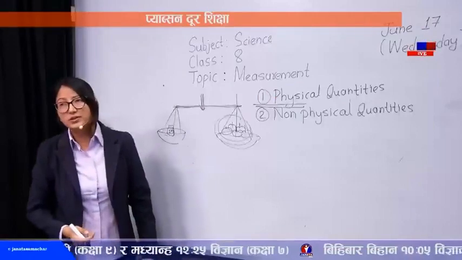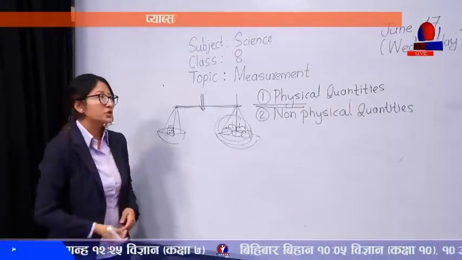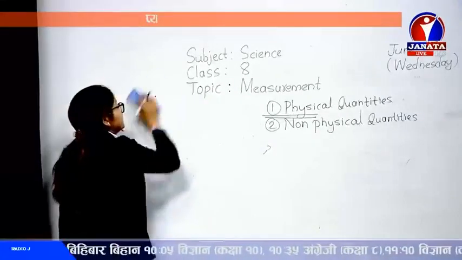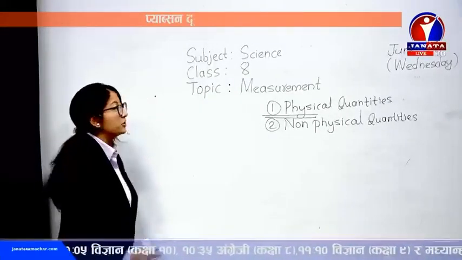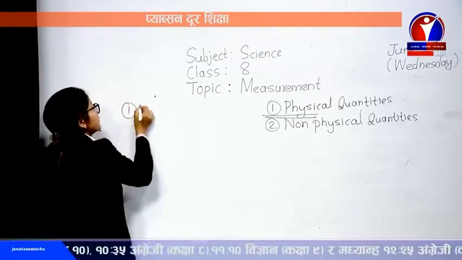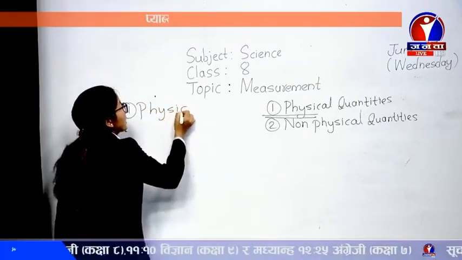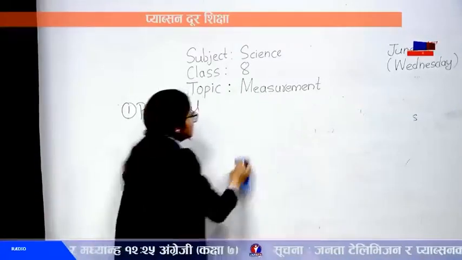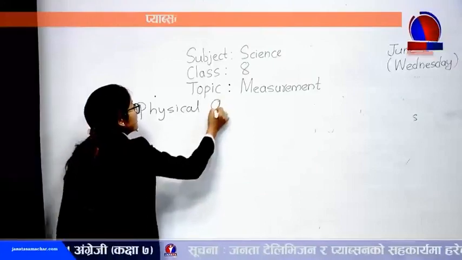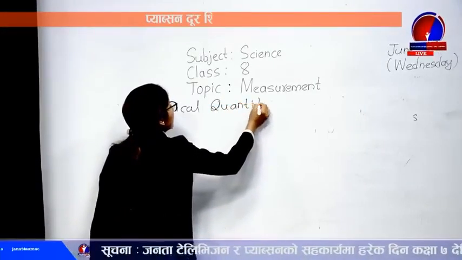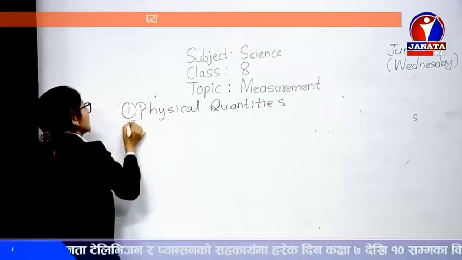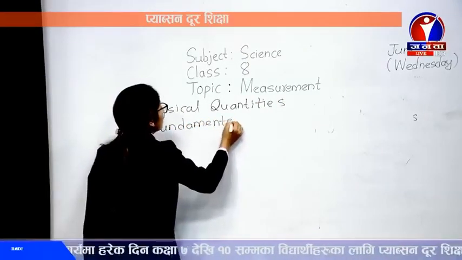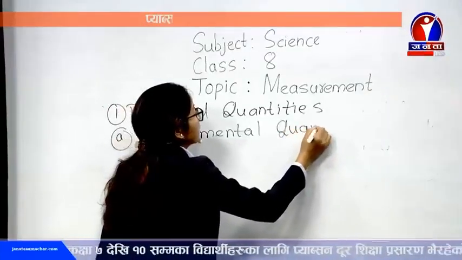Now our main concern here is the physical quantities that can be measured. Now we are going to study their types. Physical quantities are furthermore divided into two more types. Let me just rub it out. So physical quantities are of two types. The first one is fundamental physical quantities. I'll just write here: fundamental quantities.